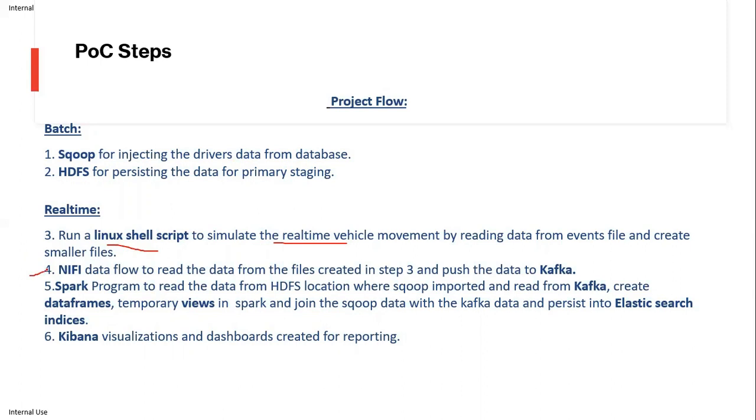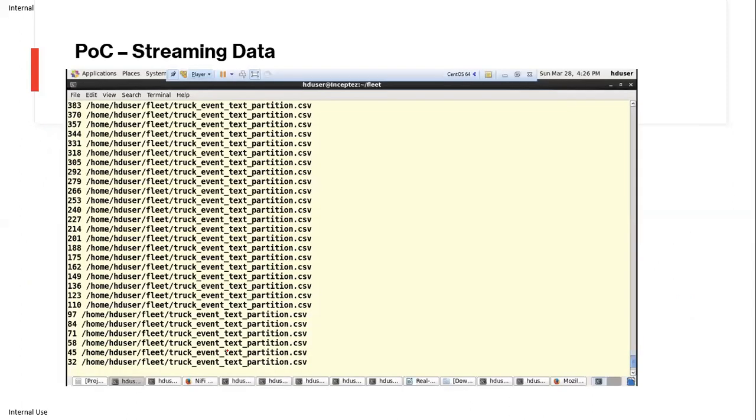The NiFi data flow reads the data from the files created in step 3 and pushes the data to Kafka. Spark streaming takes that real-time data from Kafka, and also the driver details from the HDFS file location, creates data frames and views, and finally persists the data into the Elasticsearch DB. Kibana is used for visualization and dashboarding purposes.